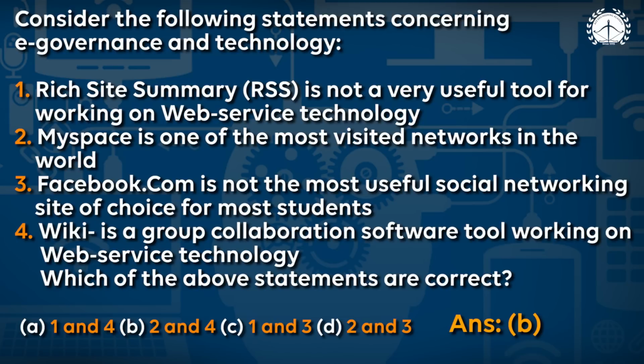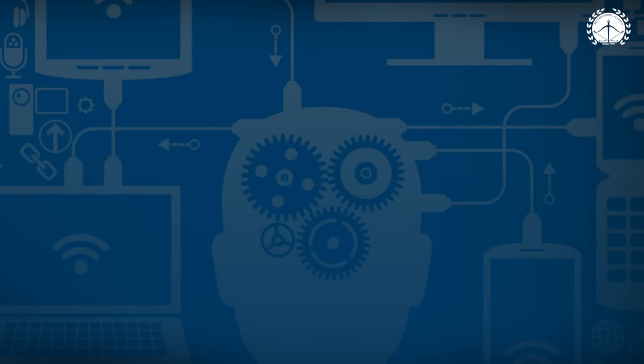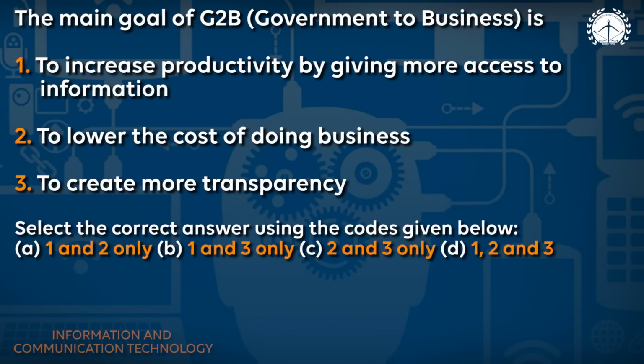Let us see another question. This question is a type of interaction, government interaction. The main goal of government to business is, as I told you, ICT being used in e-governance because of its advantageous points and lots of applications. So let us see the first option, which is to increase productivity by giving more access to information. Yes, it is an application, hence it is true.